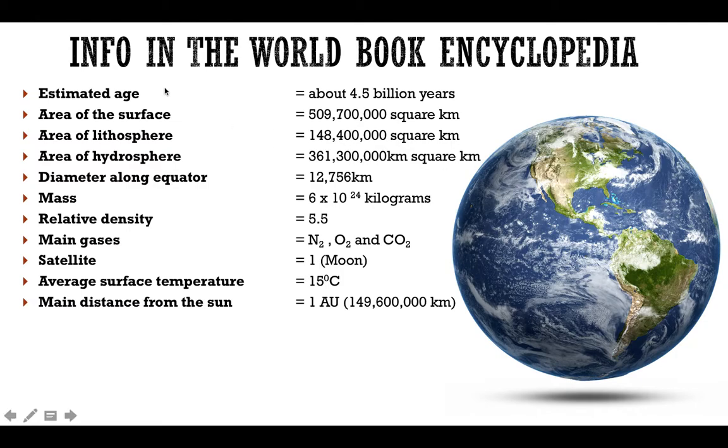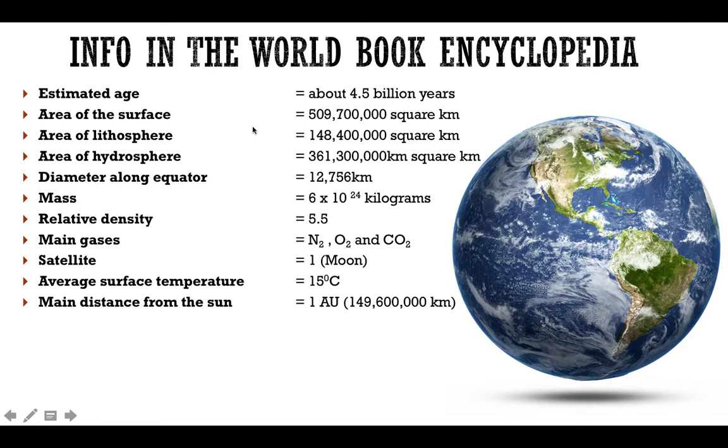Let us discuss some of the information given in the old book, the encyclopedia, about the Earth. It is considered that the age of Earth is about 4.5 billion years.